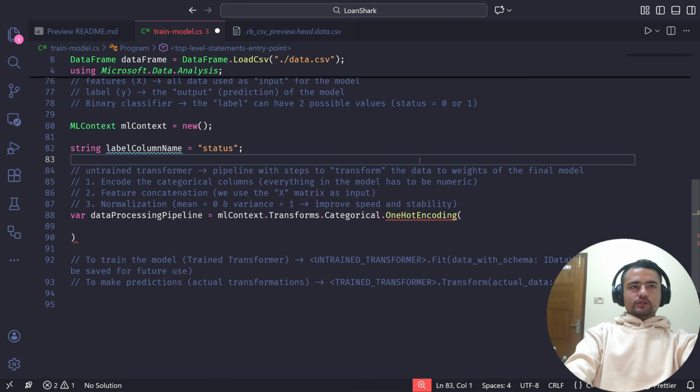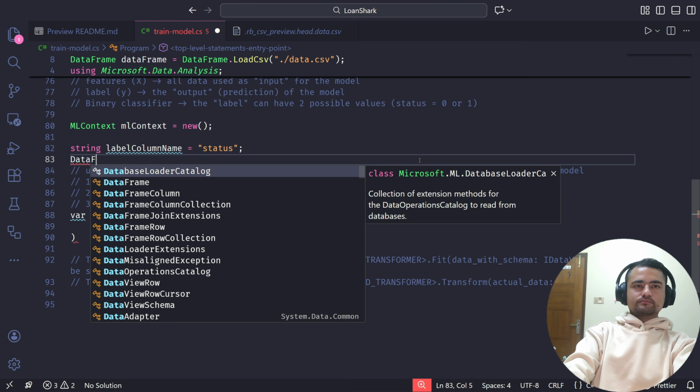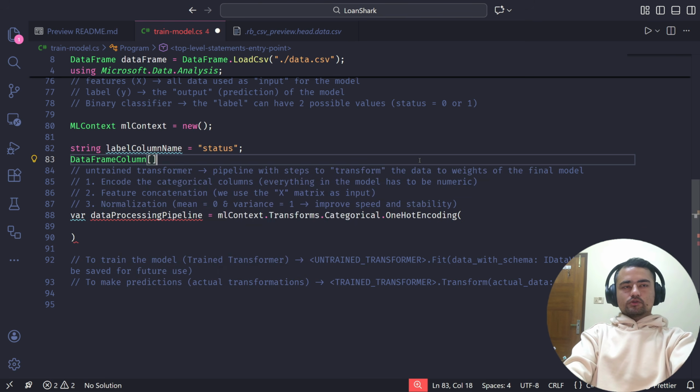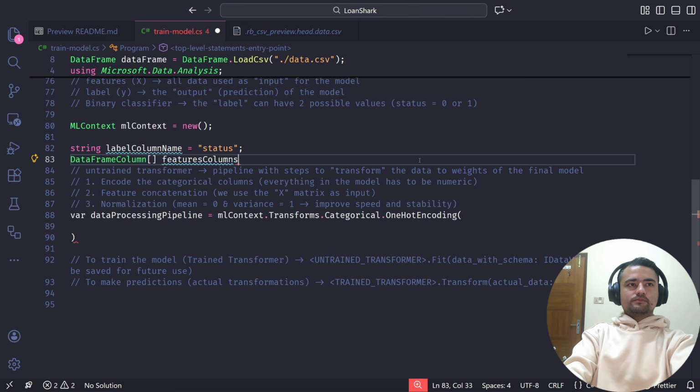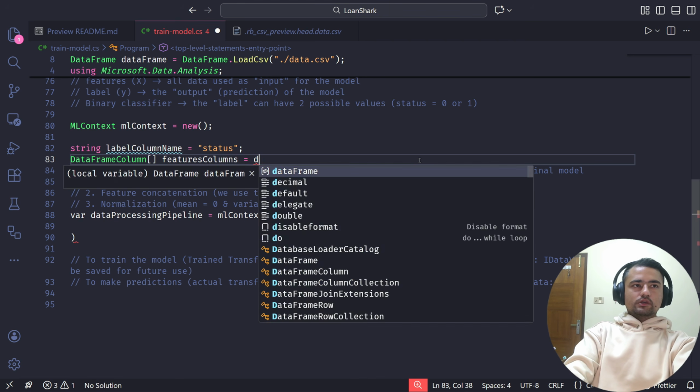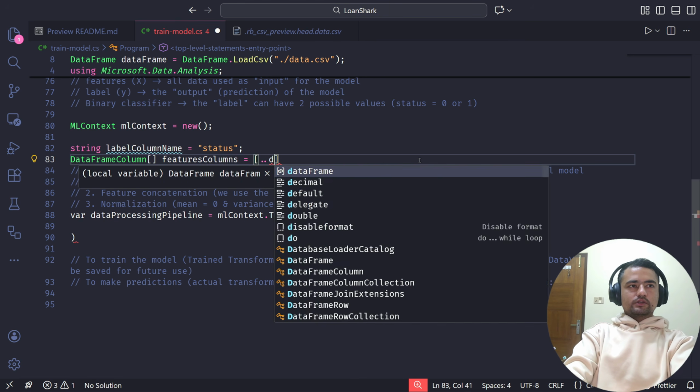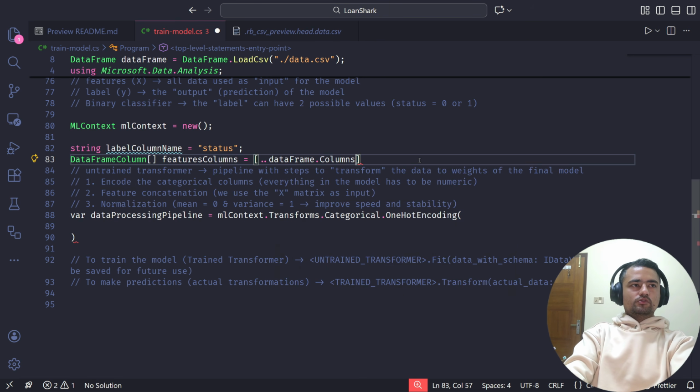Now before I do this, I want to have all the columns in the data frame in one array. I'll call this feature columns. I'll just create the array using spread syntax, dot columns.